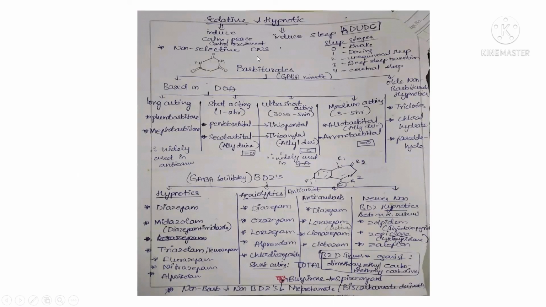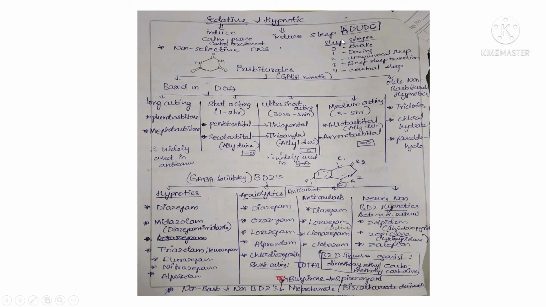So this is the classification of drugs. First, sedatives are the drugs which induce calm, peace, and control the excitement, and they cause a relaxed feeling. But hypnotics are the drugs which actually induce sleep. And high doses of sedatives also induce sleep.